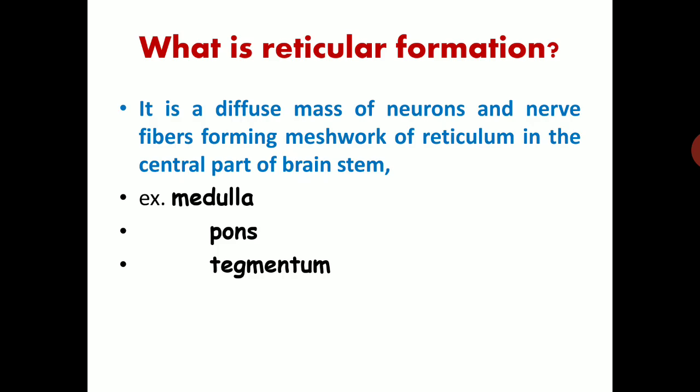Today's topic is reticular formation. Now, what is reticular formation? It is a diffuse mass of neurons and nerve fibers forming a meshwork, or reticulum, in the central part of the brainstem, known as the reticular formation. It is mainly present in the medulla, pons, and tegmentum.